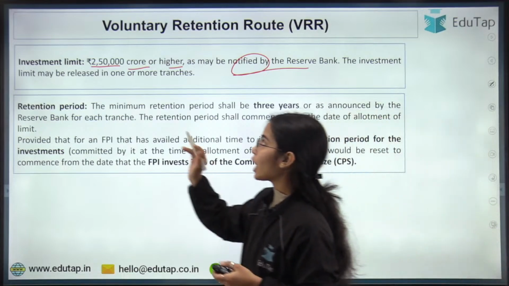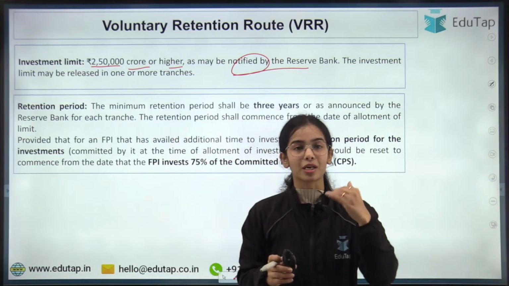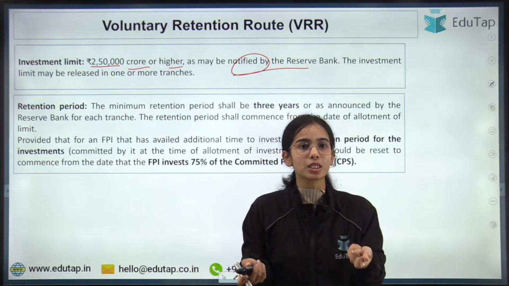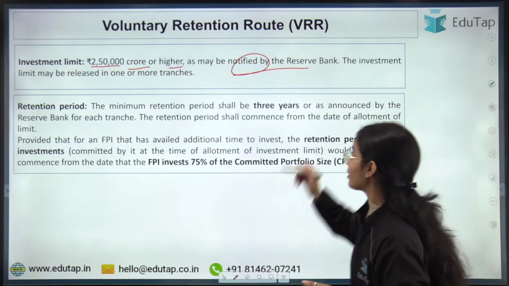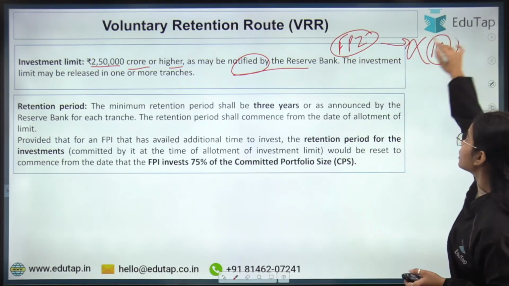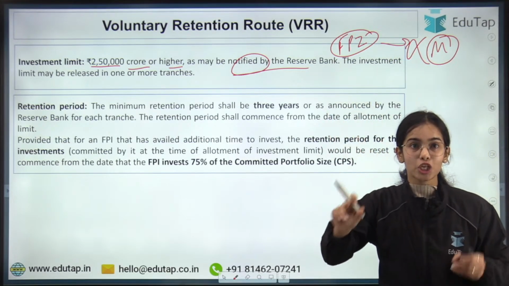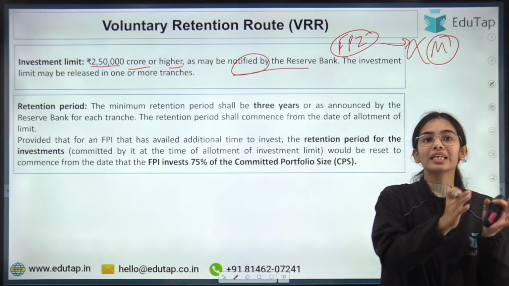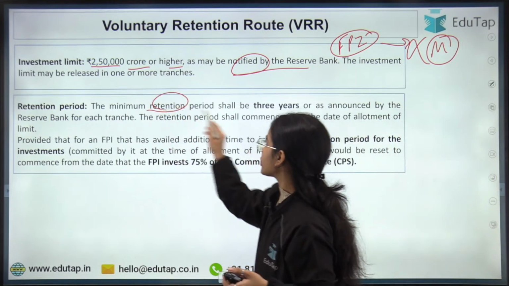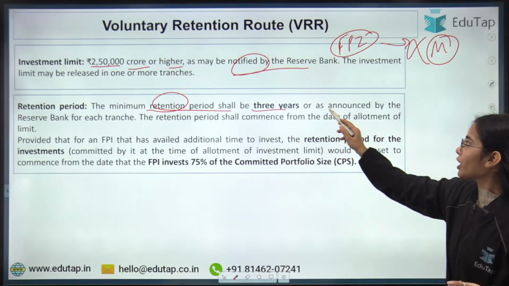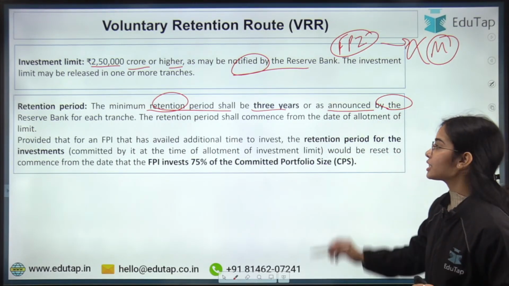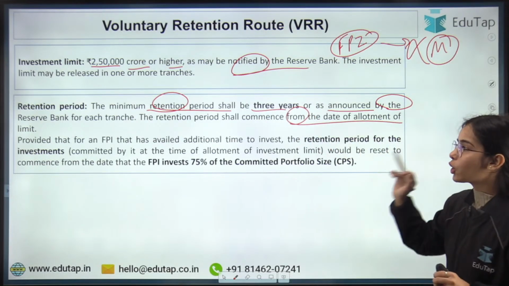Retention period. Now, voluntary retention route means that if macroprudential limit freedom is provided to the FPIs, if the FPIs are given the freedom that they do not have to follow certain macroprudential limits, then the FPIs must hold their money in India for a time limit. Okay, so the minimum retention period shall be 3 years or as announced by the RBI for each tranche. The retention period shall commence from the date of allotment of the limit.